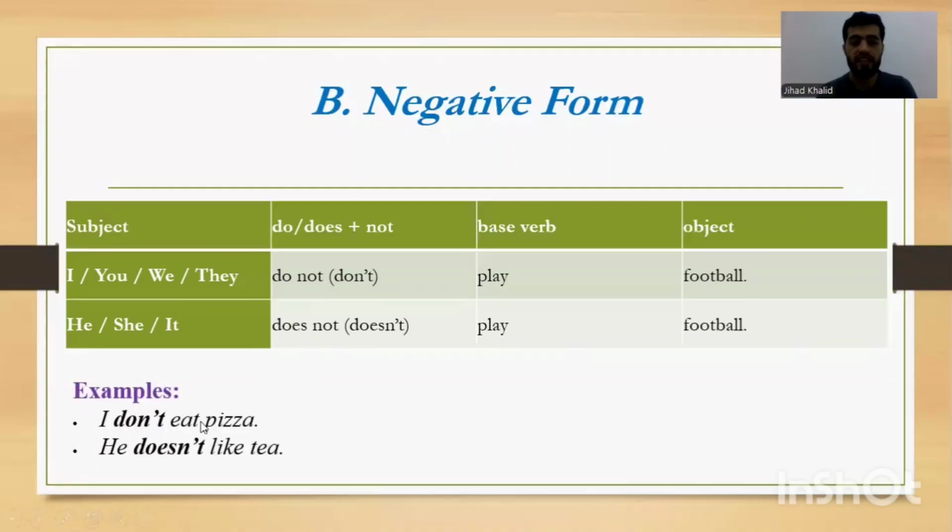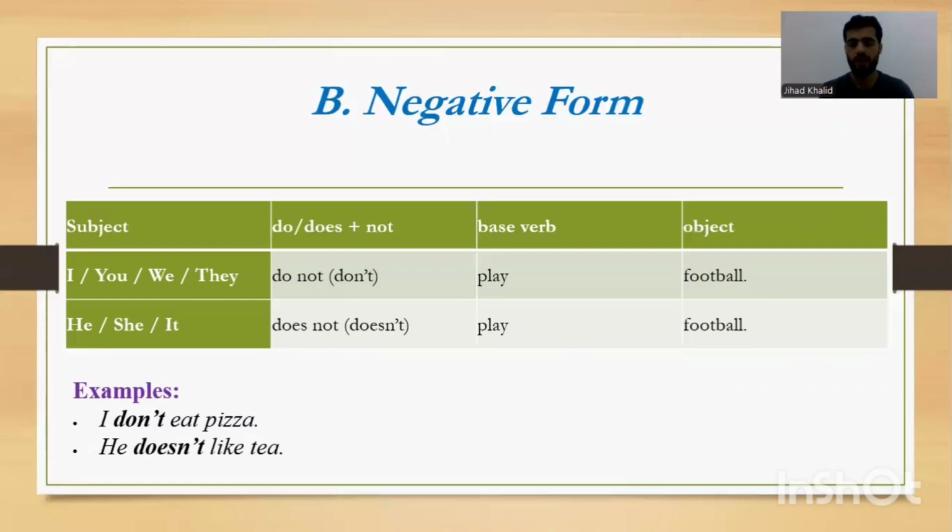Examples: I don't eat pizza. They don't go to school. Because our subject is plural, we should add don't. And if it is singular, one person, he doesn't. He doesn't like, not likes. Why?